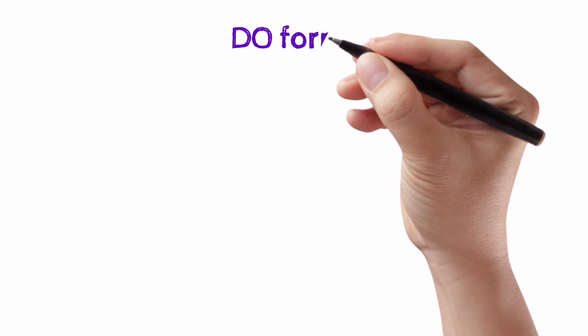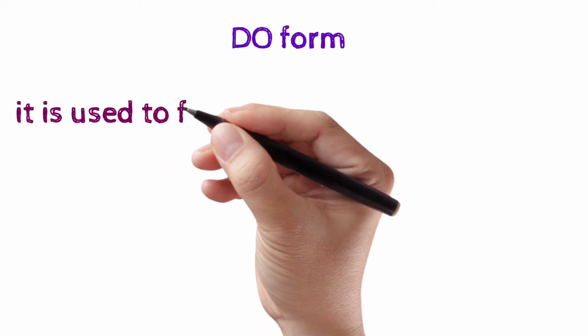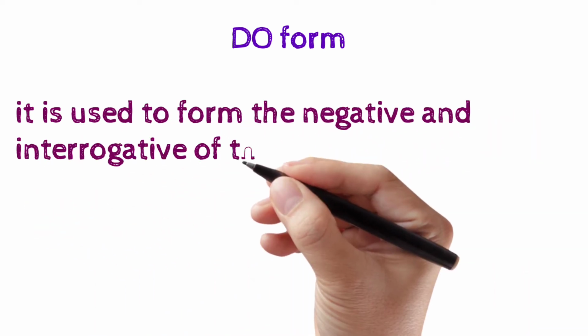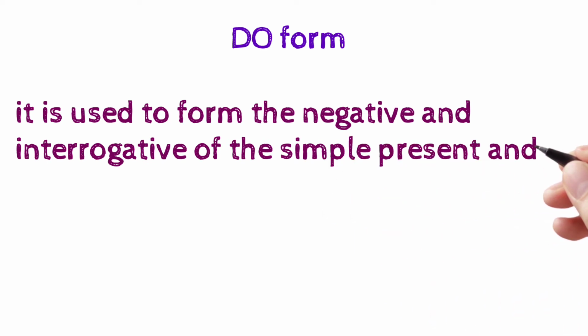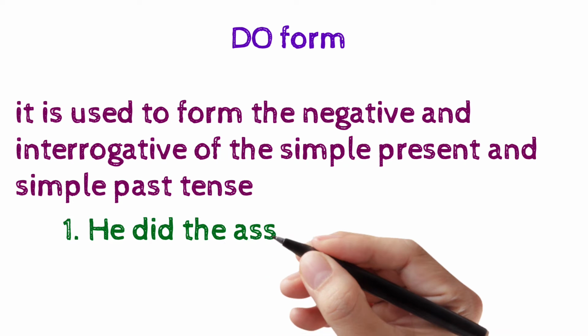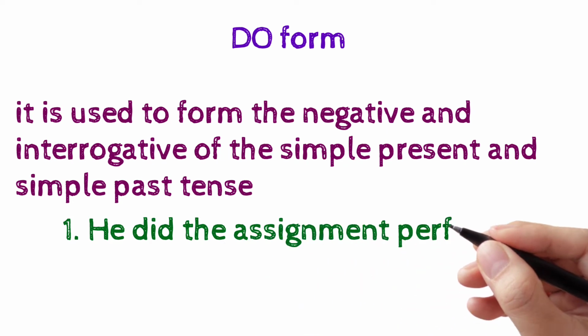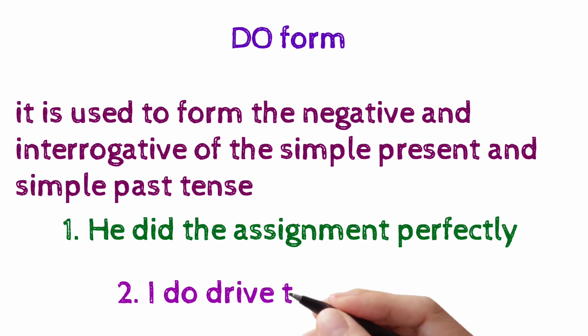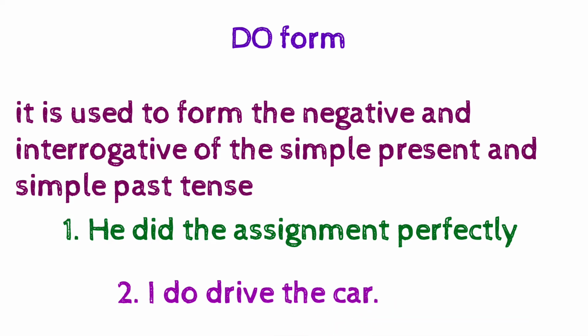The second thing is the do form. The do form is used to form the negative and interrogative of the simple present and simple past. For example, he did the assignment perfectly, and I do drive the car. So these are do forms.